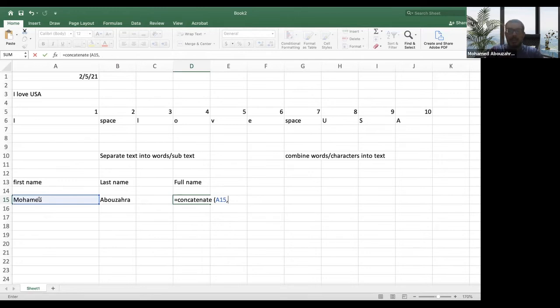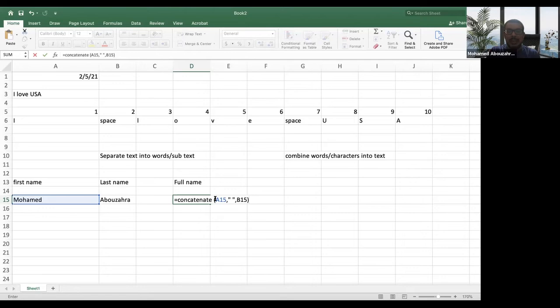So I'm going to put double quotations, space, close double quotations, and then comma, and then the last name. So this way, I'm not just concatenating my first and last name, I am concatenating a space between them.